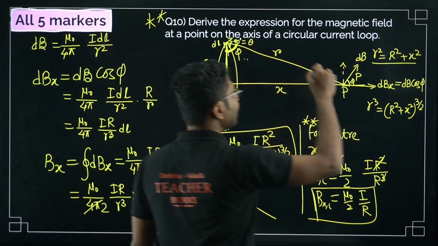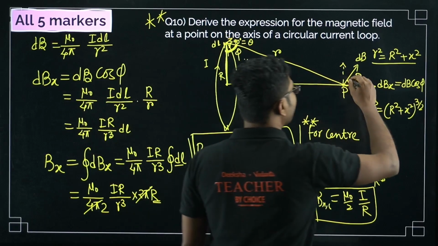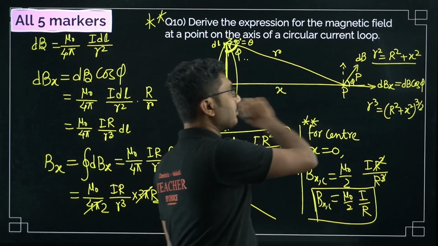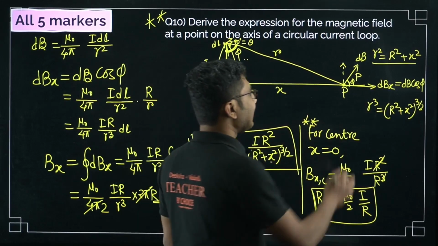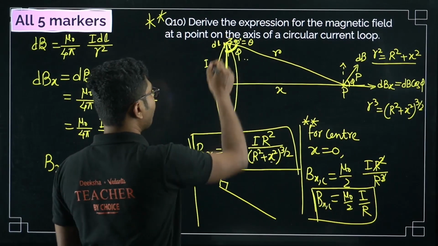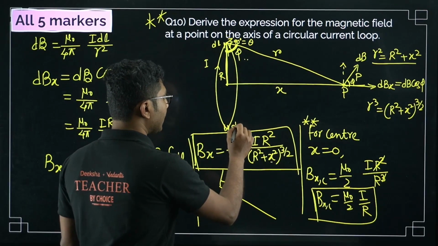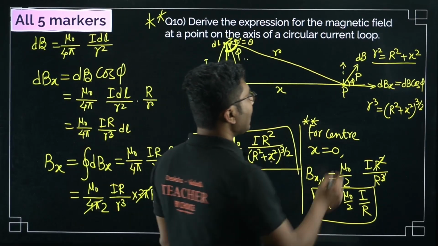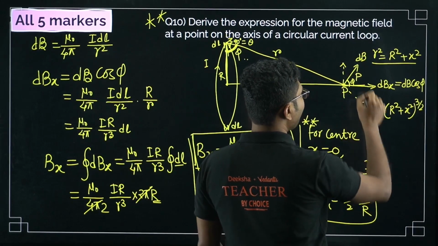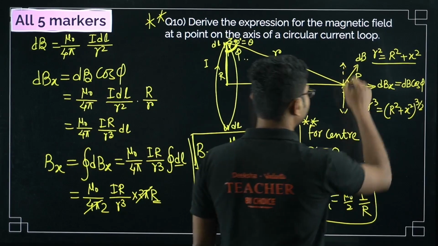If this angle is phi, the magnetic field at this point due to this small element dl will make an angle phi with the axis of the coil. Now if you take another component which is exactly diametrically opposite, another dl over here, and try to find the magnetic field, it will be like that. Once you take the y components, they will basically cancel each other.